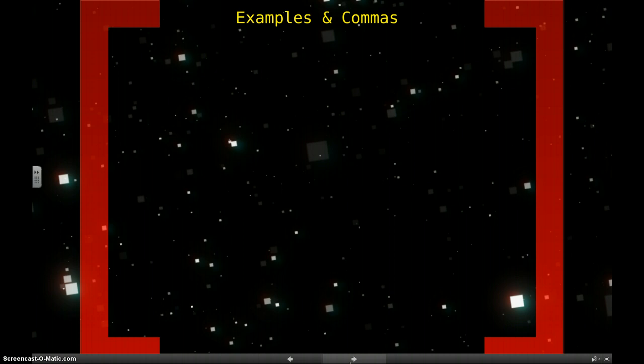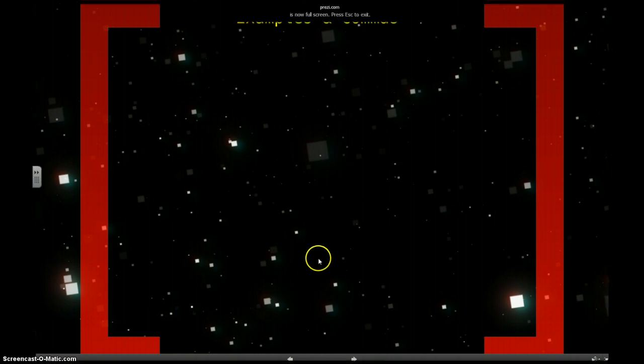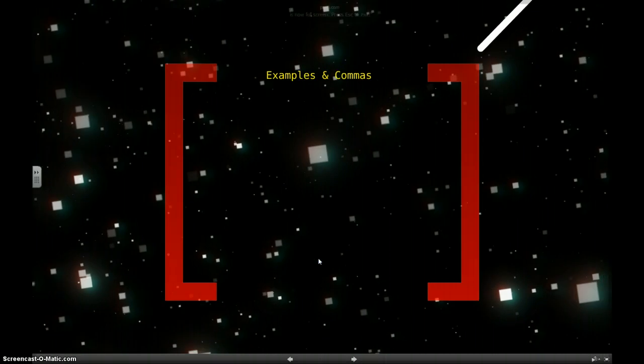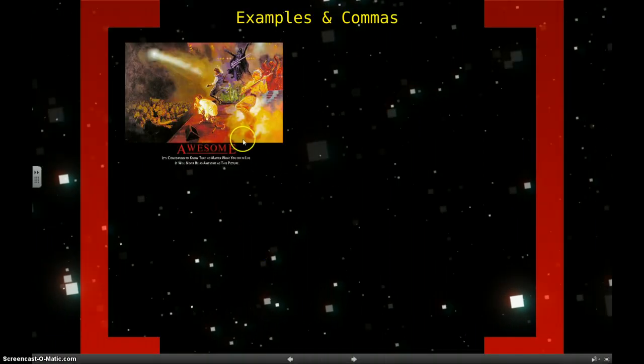So, examples of these types of sentences and how to use commas with them, which is very important. First, here is an awesome picture of the Star Wars characters rocking out. So for this picture, this poster is awesome. There's an example of an independent clause and therefore a simple sentence, because remember, a simple sentence is just one independent clause. Now let's add something else.